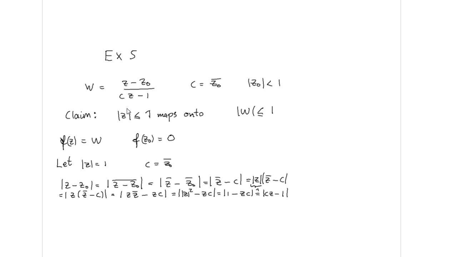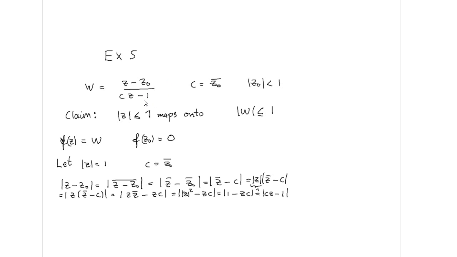What we are going to prove is the following claim: that the unit disk in the z plane is mapped onto the unit disk in the w plane by using this Möbius transform.